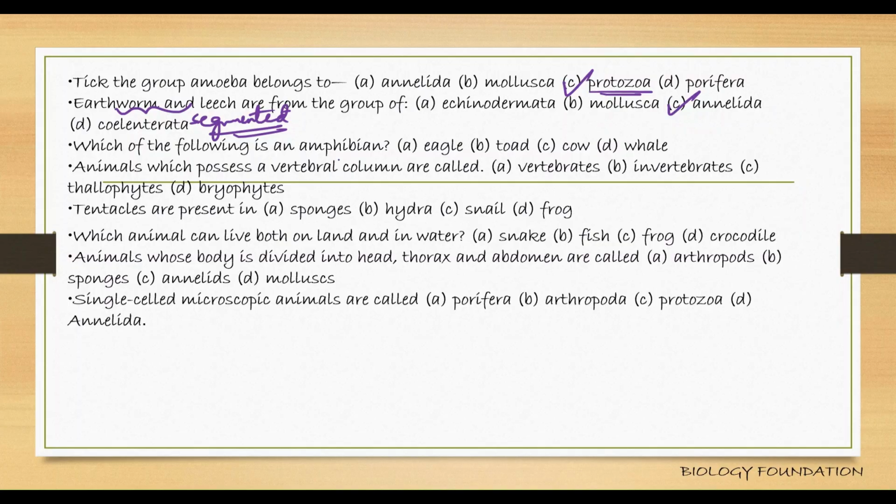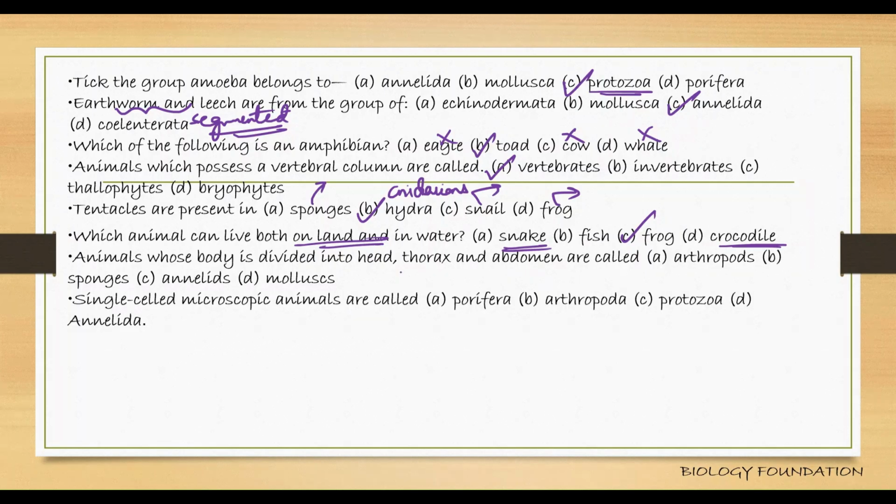Which of the following is an amphibian? Eagle, no. Toad is an amphibian. Cow, mammal. Eagle, aves. Whale is also a mammal. Animals which possess a vertebral column are called vertebrates. Tentacles are present in Hydra. In cnidarians, you usually find the presence of tentacles. Sponges are poriferans. Snails are mollusks. Frog is an amphibian. Which animal can live both on land and in water? Amphibians live both on land and water. Frog is an amphibian. Fishes are pisces. Snake is a reptile. Crocodile is also a reptile.